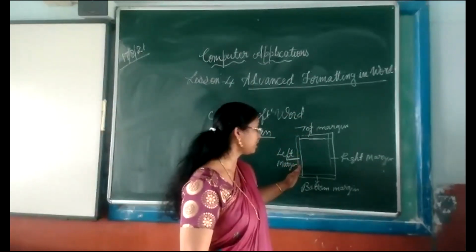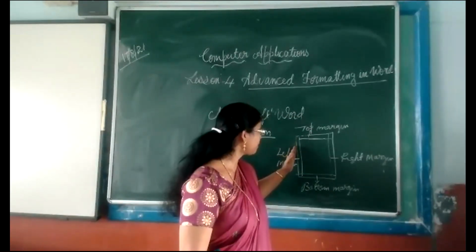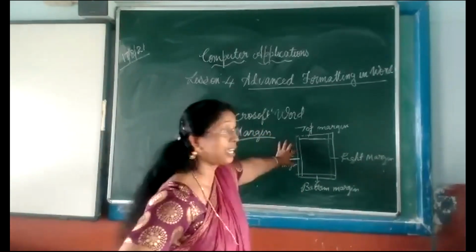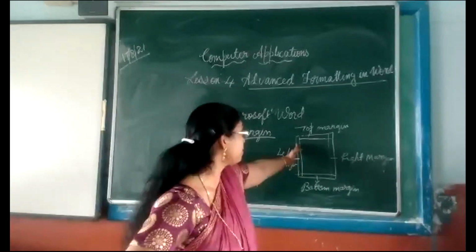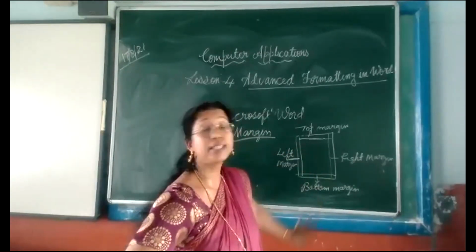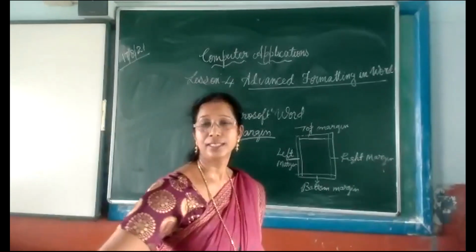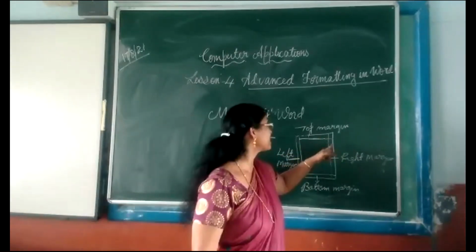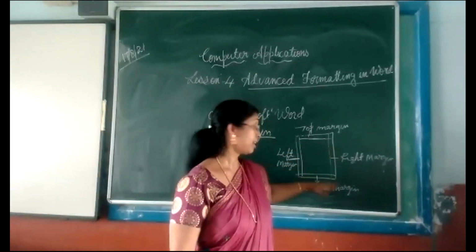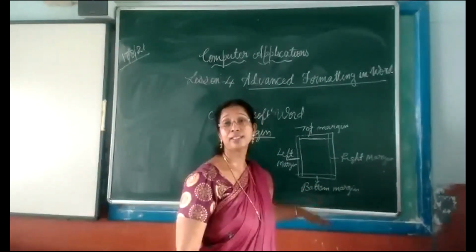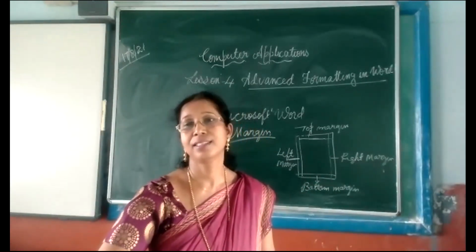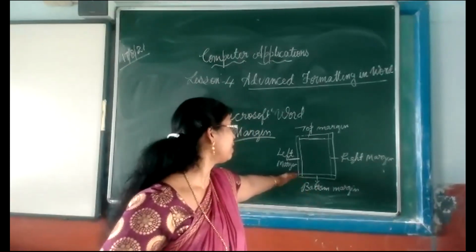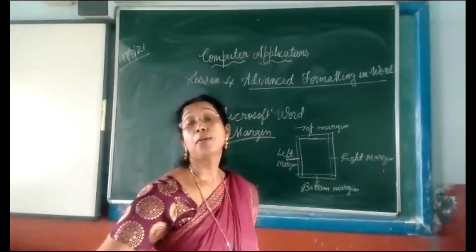And what is the left margin? The space left at the left side, at the edge of the paper and from where we started writing. And what is the right margin? It is a blank space left at the right side of the paper. And what is the bottom margin? The place left at the end of the page, obviously the blank space left at the bottom side of the page.